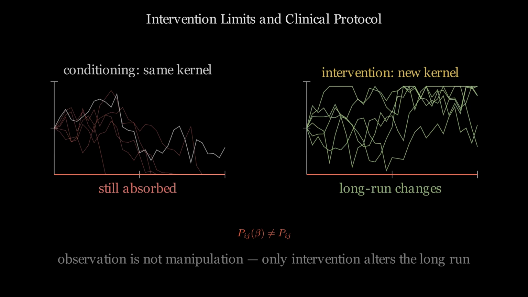Conditioning on favorable outcomes in observational data is not equivalent to having a treatment that produces those outcomes. Intervention operates only on future transitions, never on the past clinical record. Absorbing clinical states remain absorbing under any passive observational scheme.